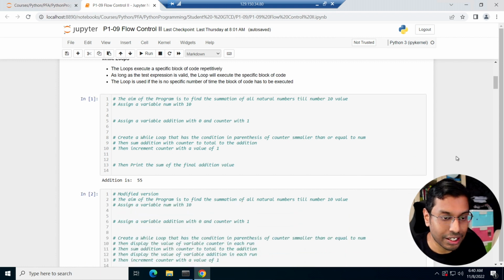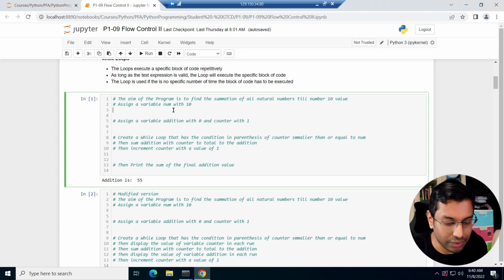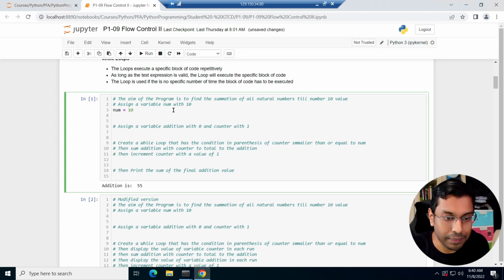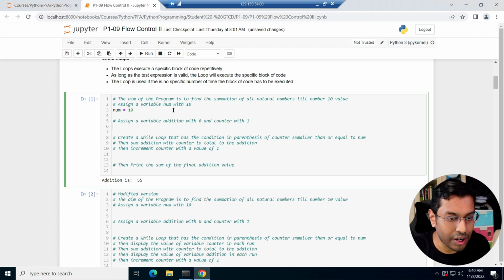Let's create a variable num that equals 10. At the same time, let's assign a variable addition with the value 0 and counter with the value 1.